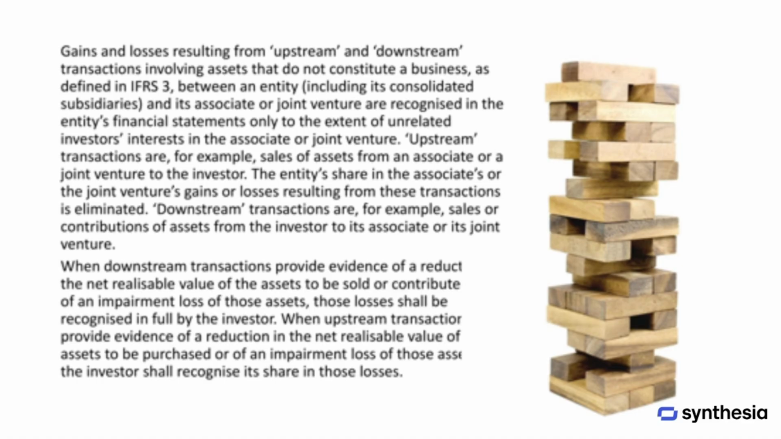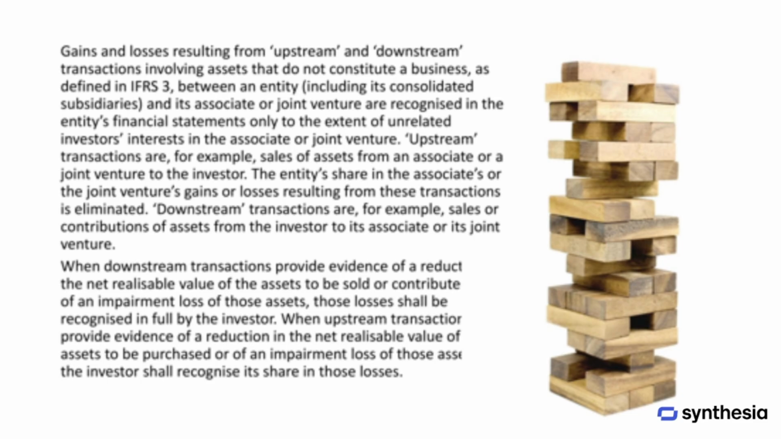Gains and losses from upstream and downstream transactions involving assets that are not a business, as defined by IFRS 3, between an entity and its associate or joint venture are only recognized in the entity's financial statements to the extent of unrelated investors' interests in the associate or joint venture. Upstream transactions are, for example, sales of assets from the associate or joint venture to the investor. The investor's share of gains or losses from these transactions is eliminated.